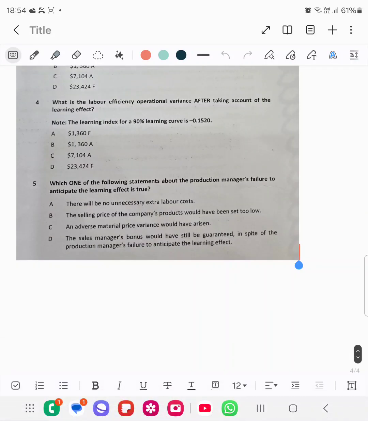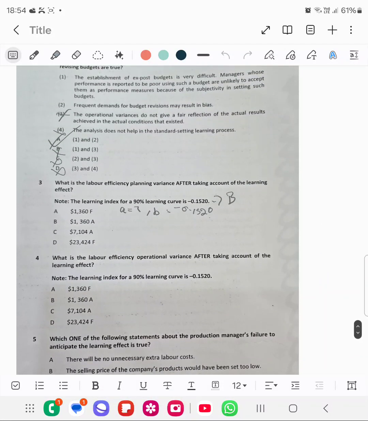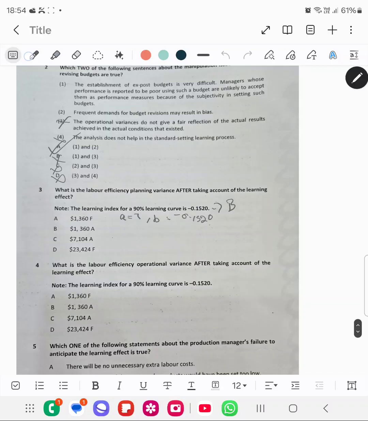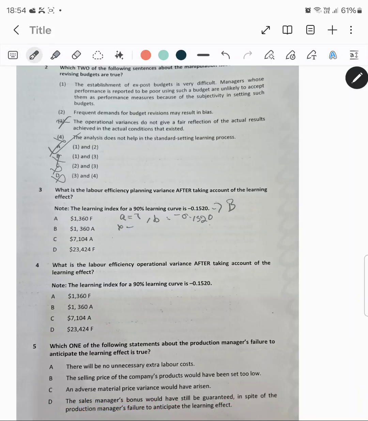As mentioned earlier, A is this. What is X? In this case X will be 460. I have to find the revised hours which have been taken now. So y is equal to a, that is 7, into x, 460 raised to the power 0.1520.